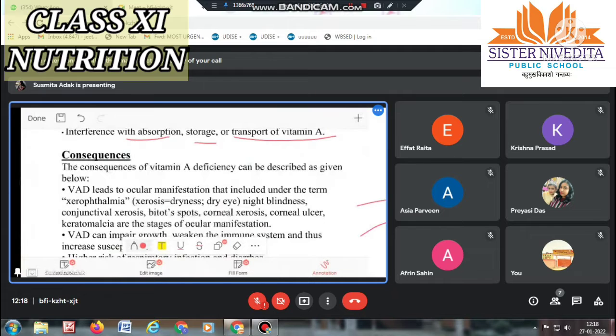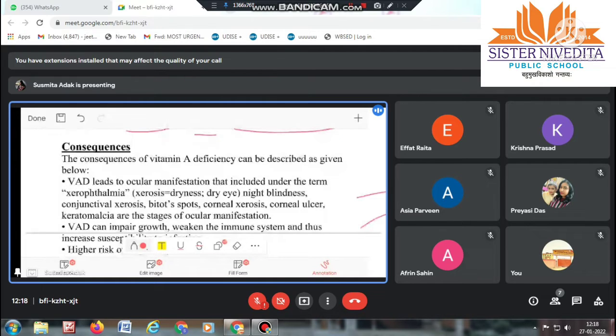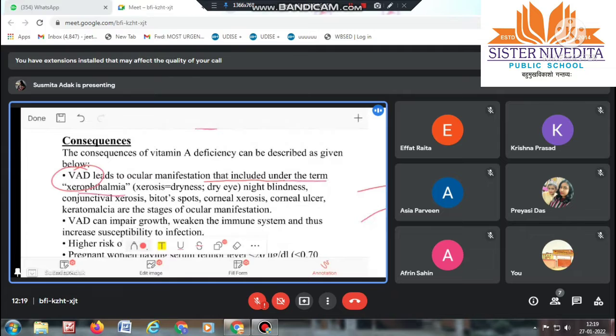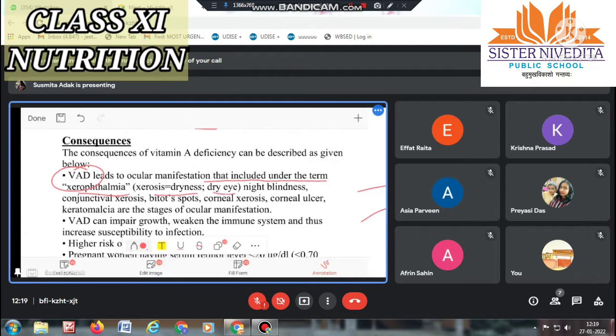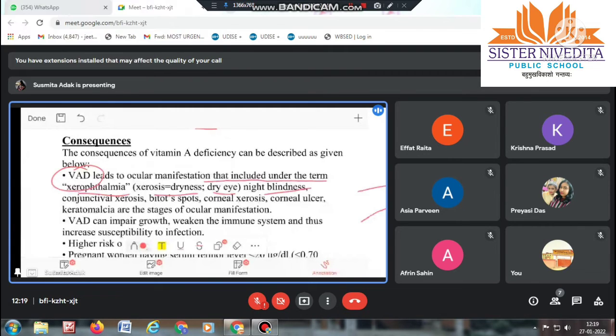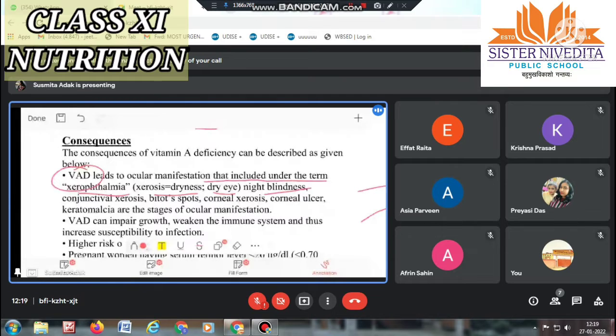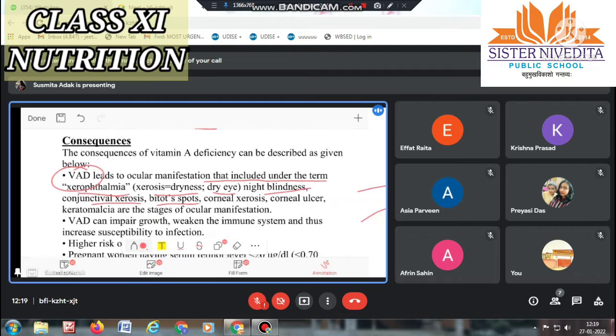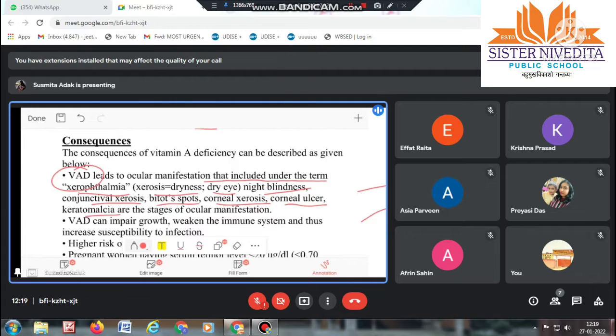The consequences of vitamin A deficiency can be described as given below. VAD, the full form of VAD, means vitamin A deficiency. This leads to ocular manifestations included under the term xerophthalmia, where xerosis means dryness, or dry eye, or night blindness. Xerophthalmia means the eye will become dry and the person can suffer from night blindness. Next, conjunctival xerosis, Bitot spot, corneal xerosis, corneal ulcer, keratomalacia are the stages of ocular manifestation.